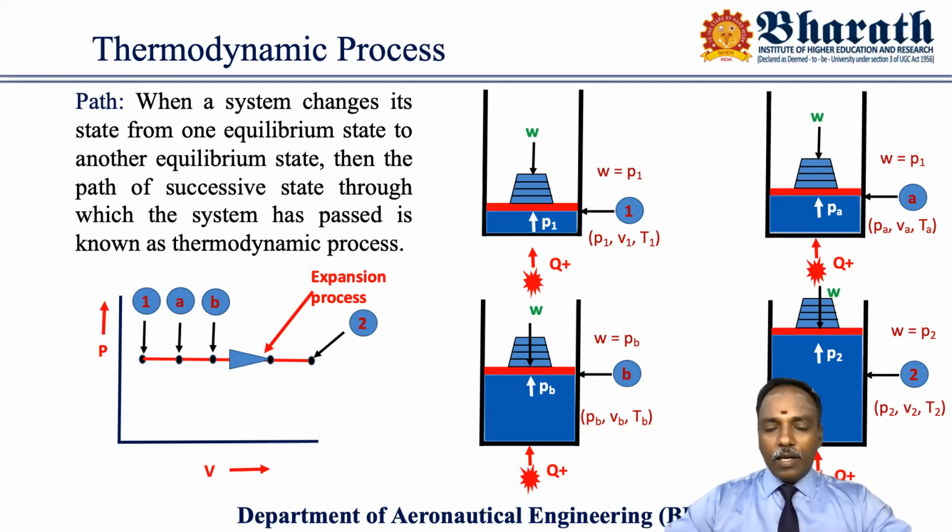In our last session, we clearly discussed what a thermodynamic state and path are. The next stage is thermodynamic process. You must know what the thermodynamic process is. The definition says, when a system changes its state from one equilibrium state to another equilibrium state, then the path of successive states through which the system has passed is known as thermodynamic process.